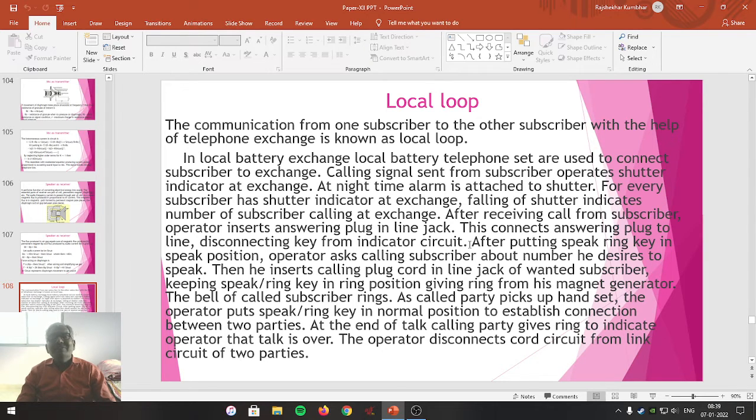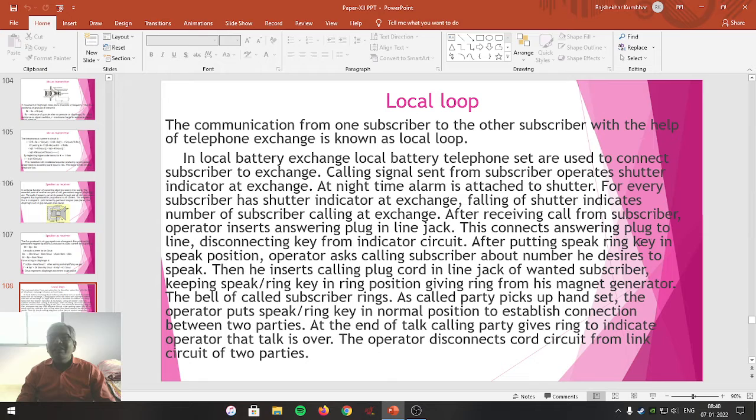Means by connecting the answering plug in a jack, the answering plug is connected to the handset, which disconnects the indicator circuit. Means the shutter is disconnected and the subscriber is directly connected to the telephone exchange.